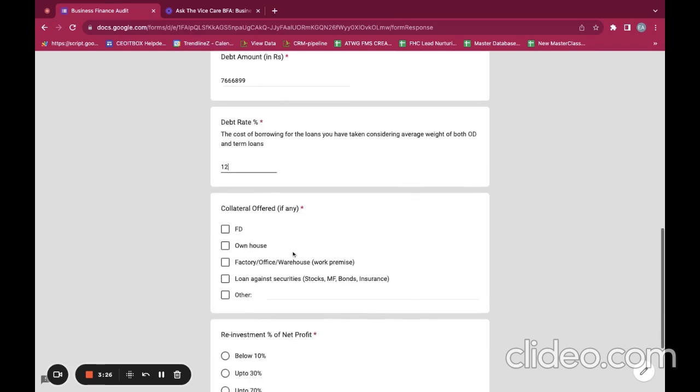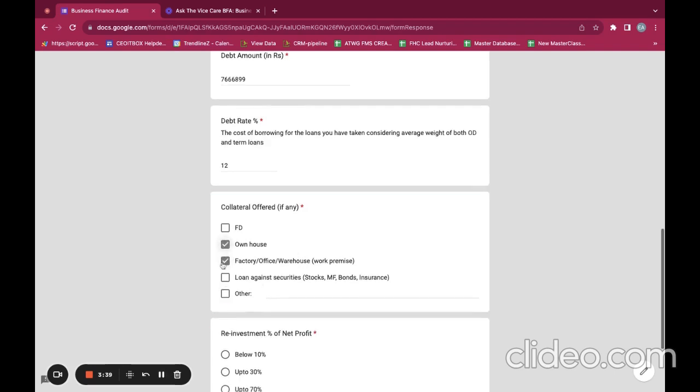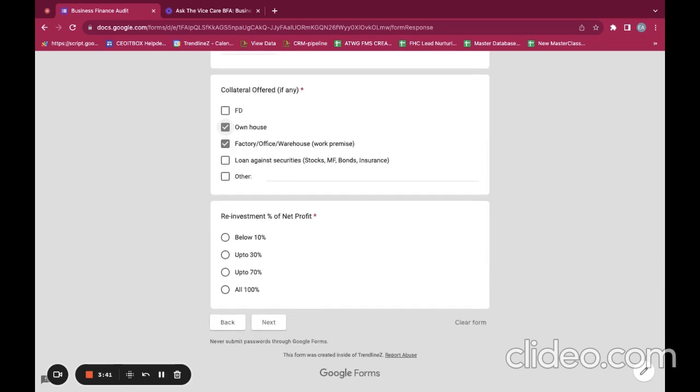Next, अगर आपके पास कोई collateral offered है, so if you have taken this loan, if it's unsecured, then you can write unsecured over here. Or if it's in form of FD, factory, office, you can just select whichever is applicable. Next is the reinvestment percentage of net profit. So जो भी आपका net profit है, if you are reinvesting the amount back into your business, अगर उसका आप 10% कर रहे हो, below 10 and up to 30, या फिर आप सारा amount करो, so that is how you will select any one of the options given, and then you click on next.